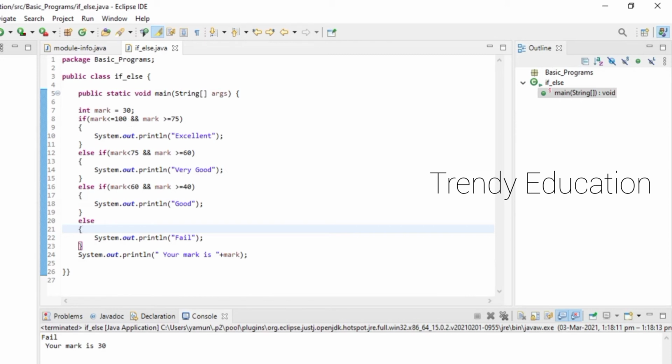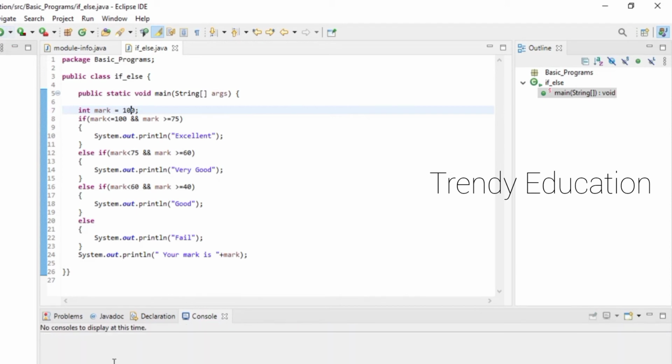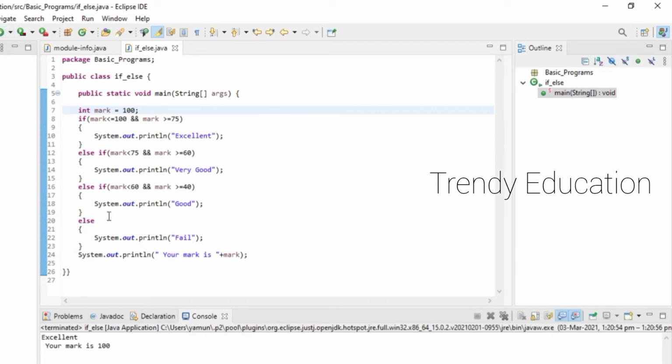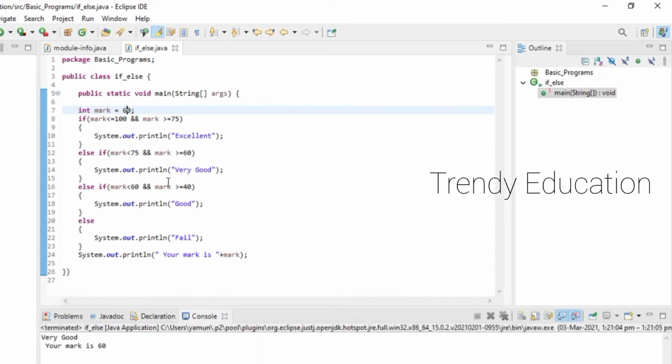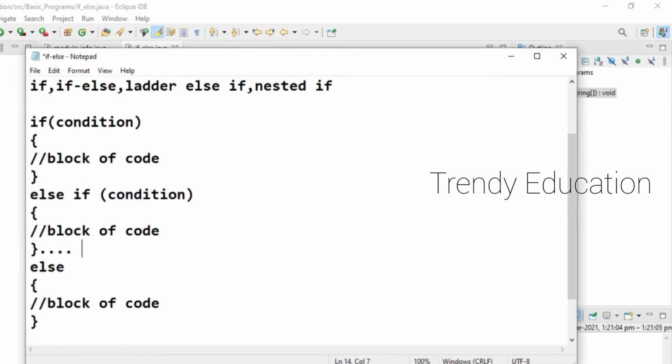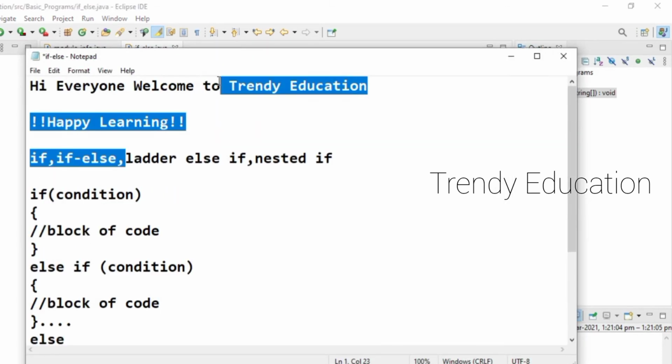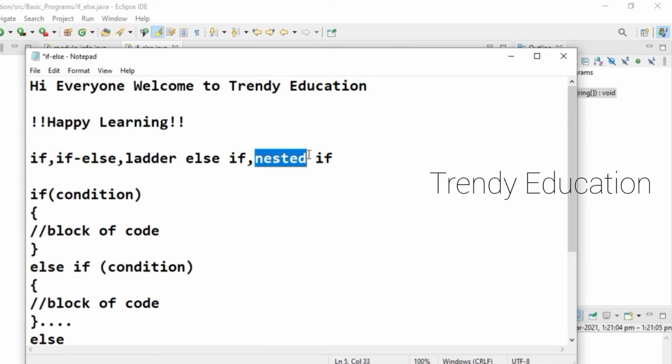So I think the same output will display. I'm going to change the mark as 100. When I run this, I'll get excellent, your mark is 100. When I enter 60 here, I'll get very good, your mark is 60. Hope you understand this if else if ladder. Now we'll move on to the nested if.